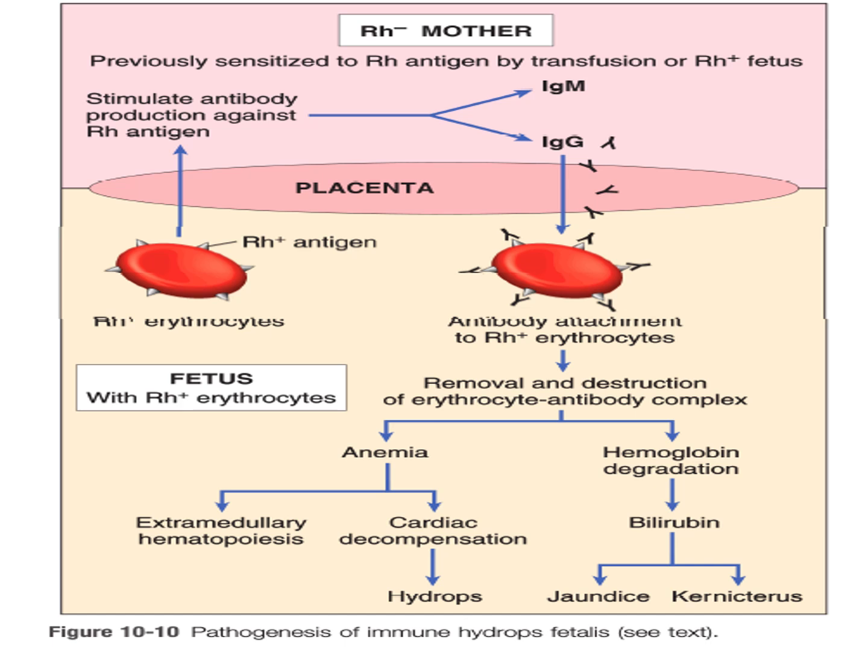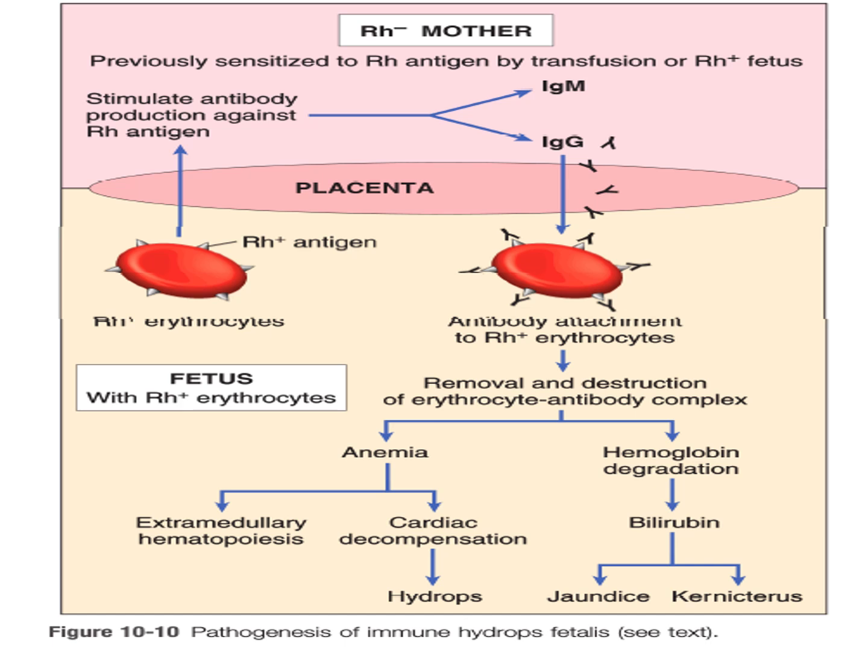This picture shows the pathogenesis of immune hydrops fetalis. Fetal red cells may reach the maternal circulation during the last trimester of pregnancy, when the cytotrophoblast is no longer present as a barrier, or during childbirth itself. The mother thus becomes sensitized to the foreign antigen.